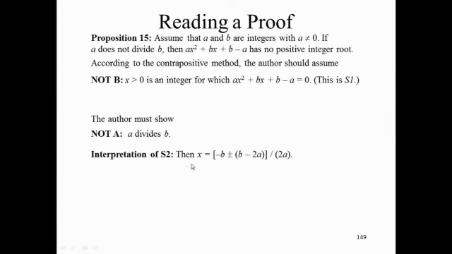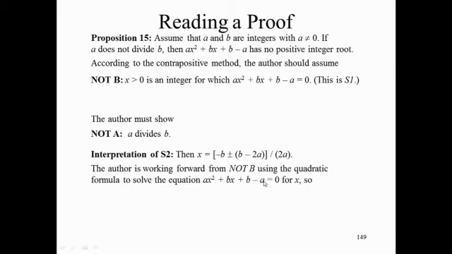The author then writes, then x is equal to minus b plus or minus b minus 2a all over 2a. Can anybody tell me where that statement comes from? Working forward from not B. Yes, working forward from not B. The author is solving this quadratic equation for x. So you know how to do that, right? x equals minus b plus or minus the square root of b squared minus 4ac all over 2a.